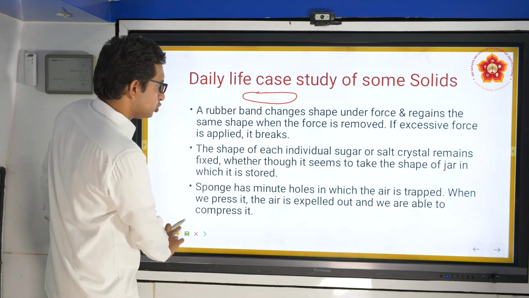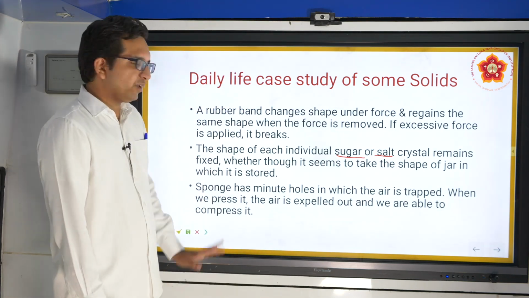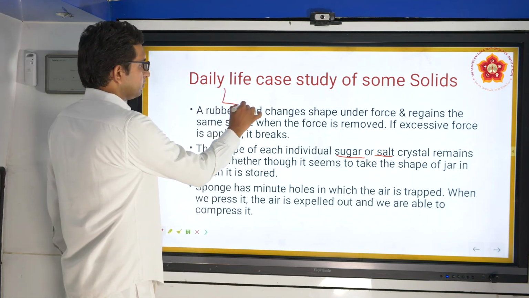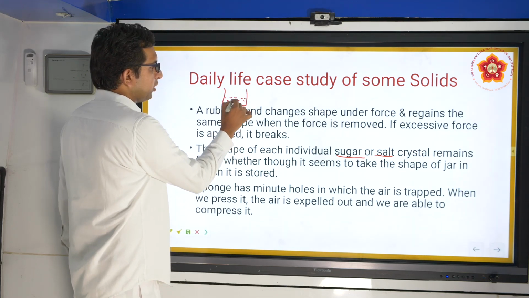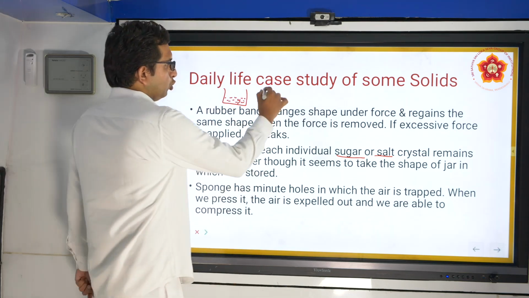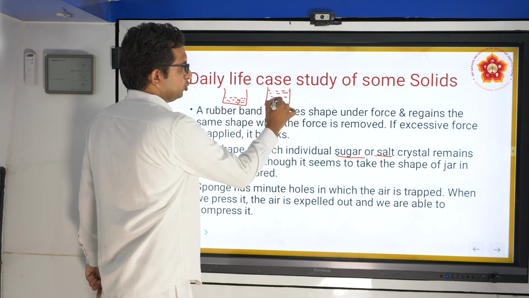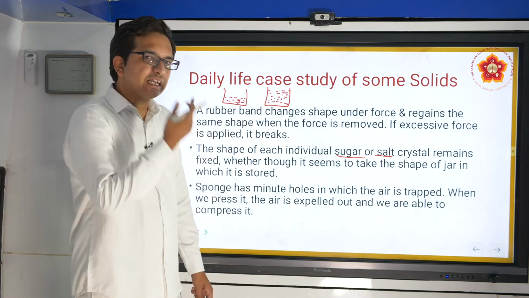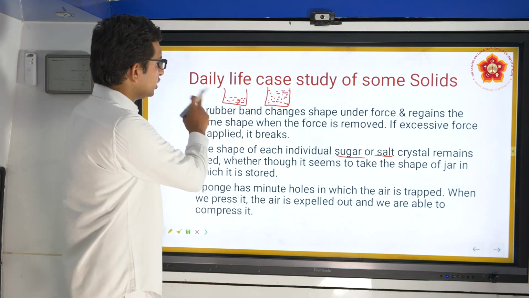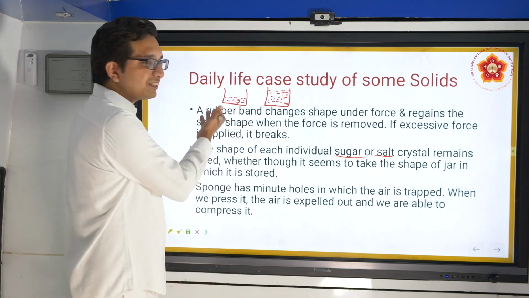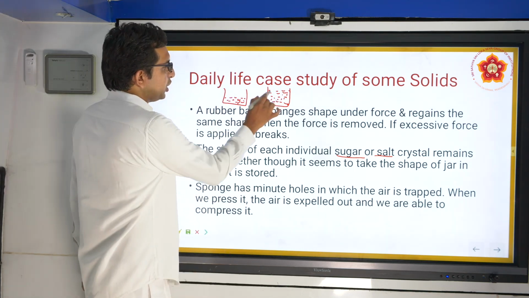In this case, we talk about sugar or salt particles, which remain fixed. Supposing you take a jar and fill sugar to this level, it will show so much. You take another jar, fill it to the complete brim, and it is taking so much volume. If you remember, we discussed under liquids that liquids obtain the shape of the container. But here we see that depending on the quantity, sugar is also obtaining the shape of the container.